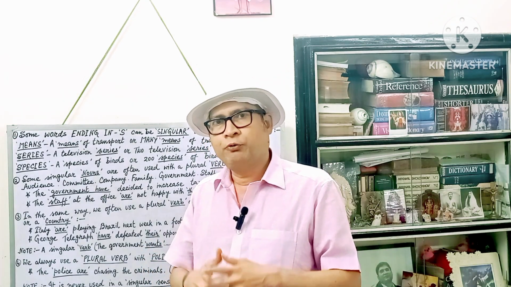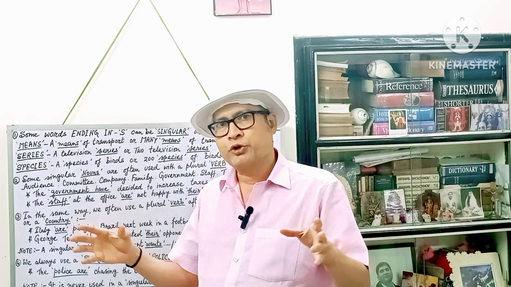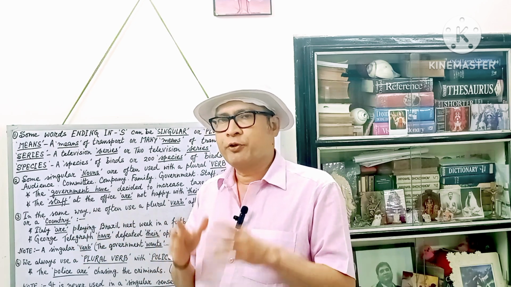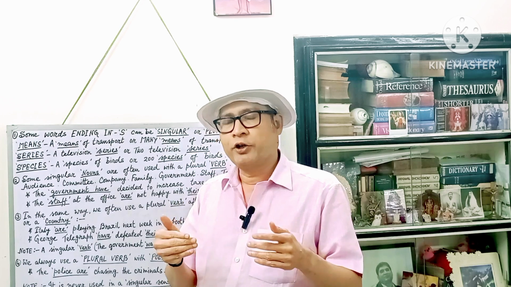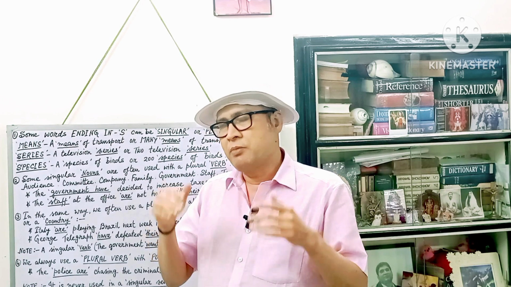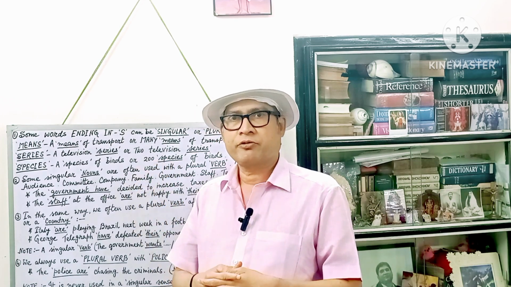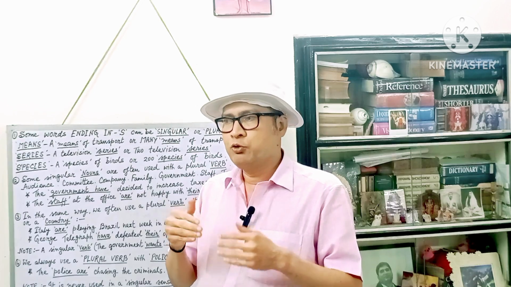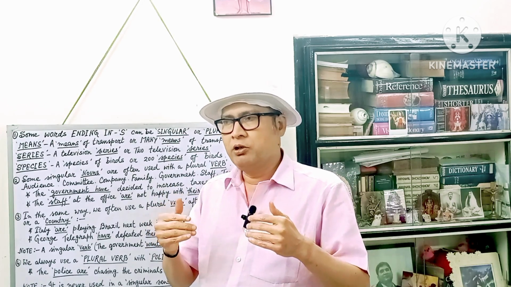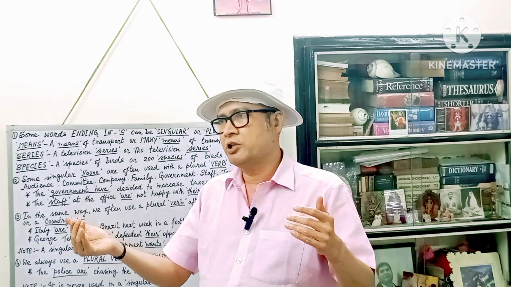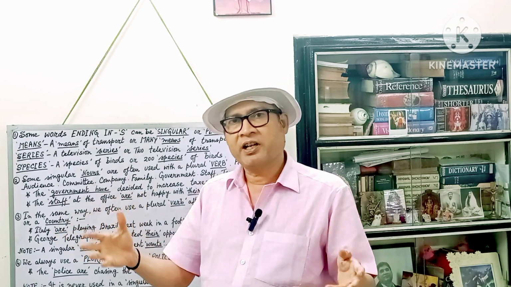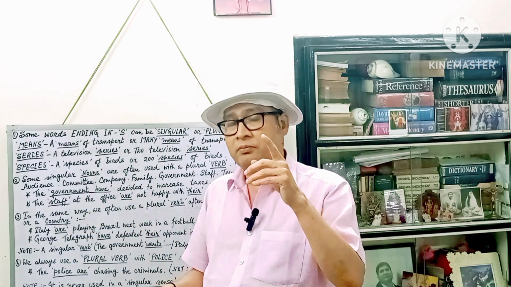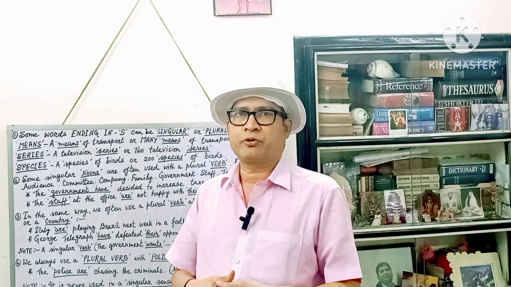Okay, so if you follow different types of grammar books, you will come across different exceptions, and it is very important for you to memorize those exceptions, because if you do not know those exceptions, you will easily tell that somebody is speaking wrong English. In fact, they are not speaking wrong English, they are speaking correct English, but it is unfortunate that you don't know the exceptions.